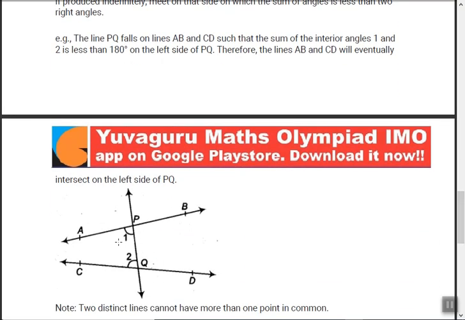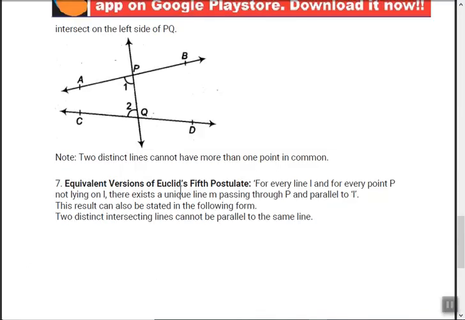Then if these two lines are produced further on both sides, they meet on that side where the interior angles are less than 180 degrees, means on this side they will be meeting. That's the meaning of that postulate. Okay, understood it now? Next, now postulates are over.